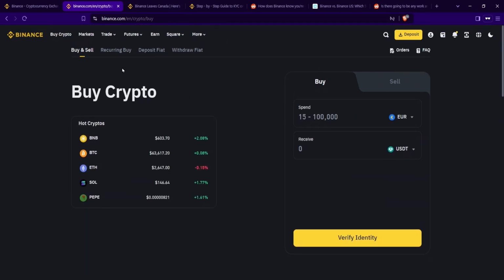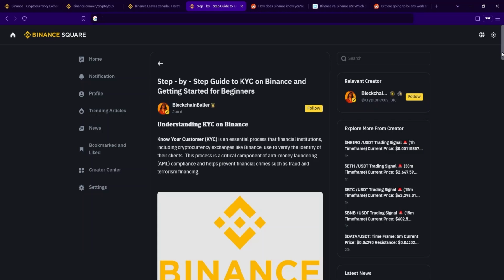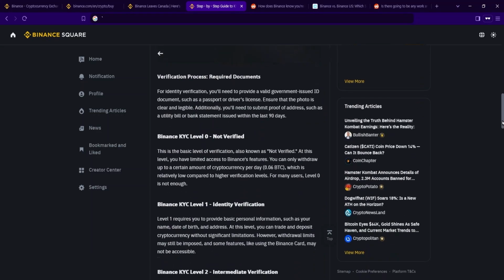The thing is, if you don't already have a Binance account, then in order to set one up, what you're going to need to do is something called KYC, Know Your Customer, and that's basically a set of verifications where you have to submit documentation showing where you live and showing who you are in order to verify your account. If you don't do KYC and you have an account without any KYC, you won't be able to buy, sell, or trade on Binance, and all you're going to be able to do is withdraw 0.06 Bitcoin per day, and that'll have to be crypto that was transferred to you from an outside account, because you won't be able to buy any crypto with your account since it doesn't have KYC.